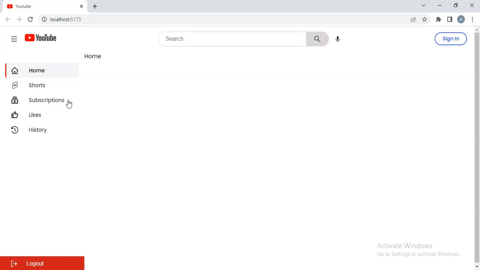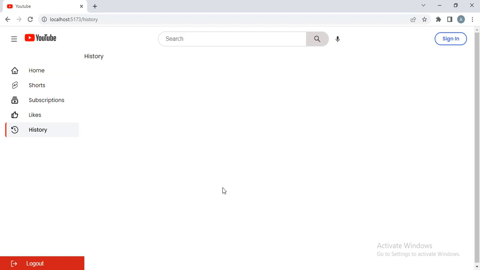We have completed our sidebar like that. When I click any of the links, its page will open here on the right side. And I also created this logout. Now in this video, when I click on this toggle, the sidebar will collapse, and in the short form only the icon will display.